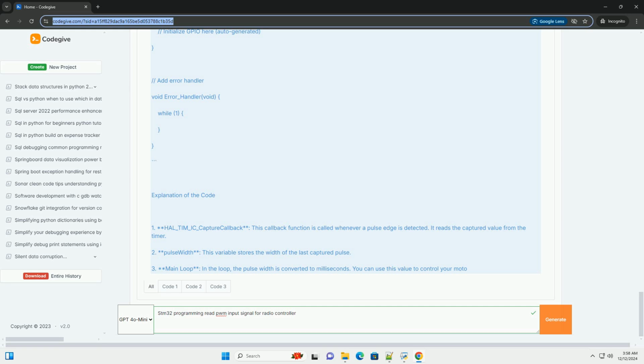HAL_TIM_IC_Start_IT(&htim2, TIM_CHANNEL_1). while (1). Convert pulse width to milliseconds, assuming timer clock is 1 MHz, thus 1 tick equals 1 microsecond. float pulse_time_ms equals pulse_width divided by 1000.0, convert to ms. Process the pulse_time_ms as needed.